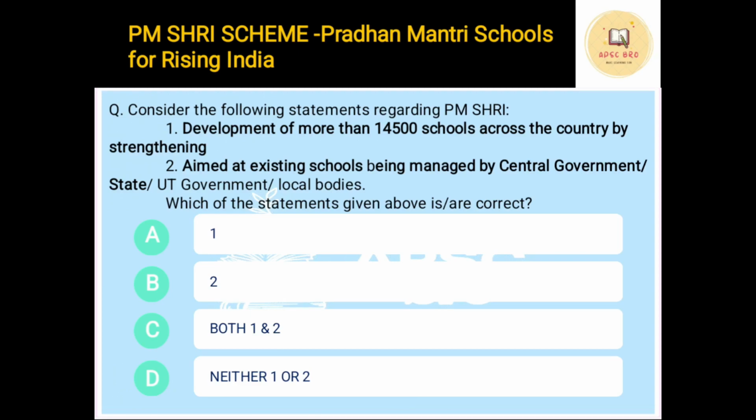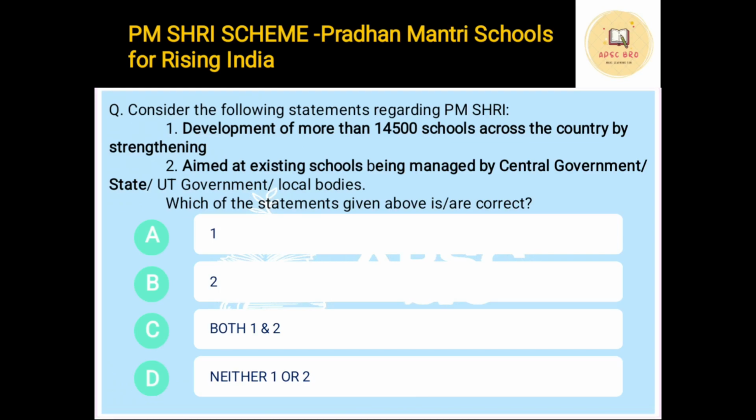There's also a scheme called PM Shri, which is mentioned in this year's budget. It is Pradhan Mantri Schools for Rising India. Consider the following statements regarding PM Shri. First, it is regarding development of more than 14,500 schools across the country by strengthening, that is upgrading. Second, it is aimed at existing schools managed by central government, state government, UT governments, local bodies, etc. Which of the following are correct? 1, 2, both 1 and 2, neither 1 nor 2.